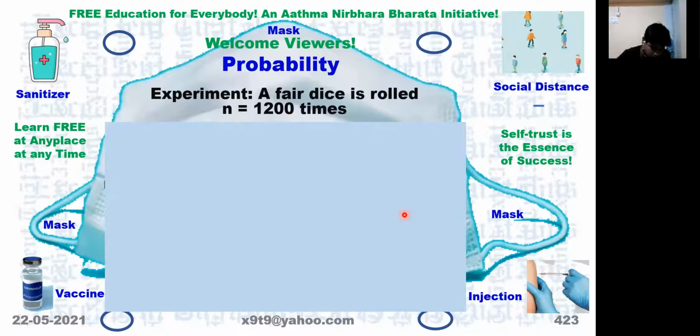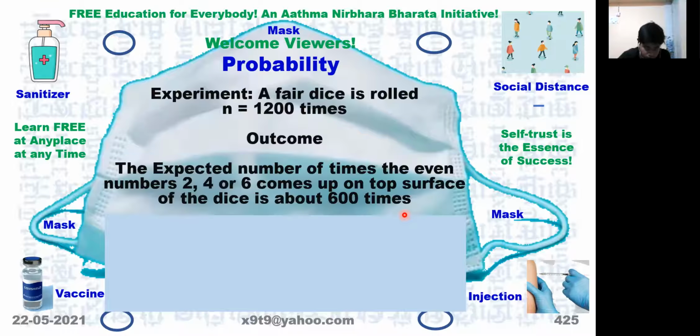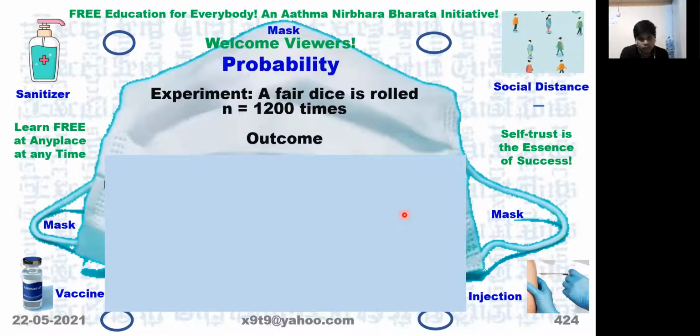A die is again rolled 1200 times. What is the outcome we want? That number 2, 4 or 6, any one of them, comes on the top surface. That is, only even numbers we want to come up, not the odd numbers.